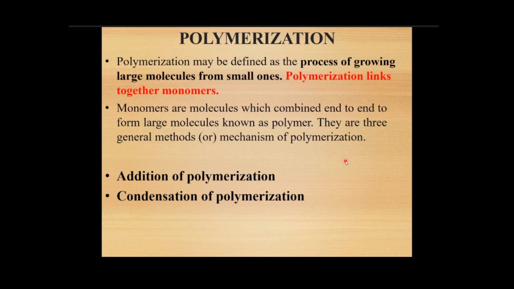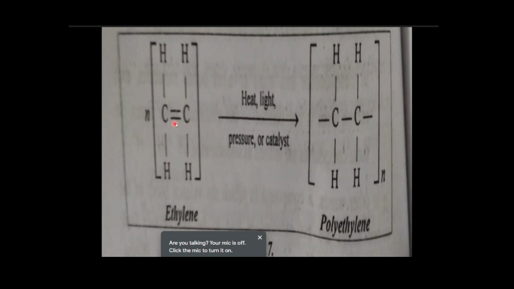There are three general methods, but mainly two are widely used, that is addition polymerization and condensation polymerization. First of all, we are going to see addition polymerization. The best example for addition polymerization is the manufacturing of polyethylene from ethylene. On the left side, we can see the ethylene molecules.